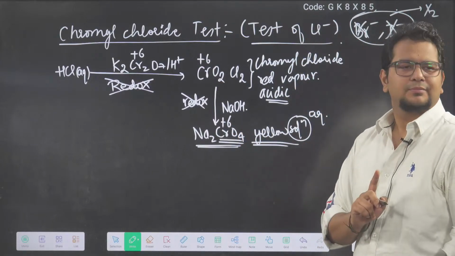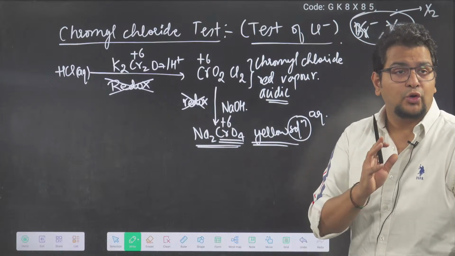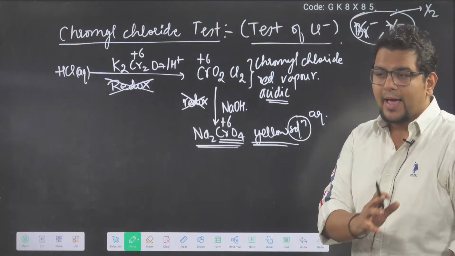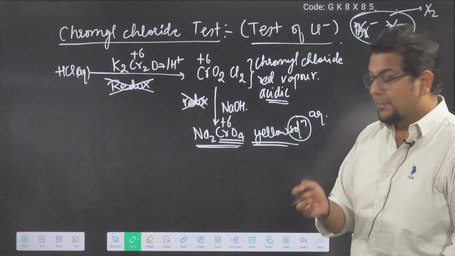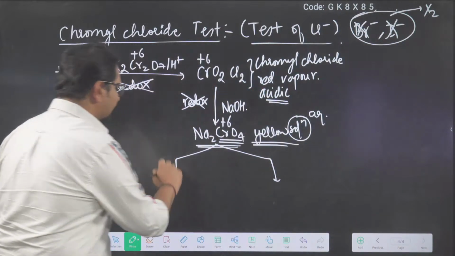This is the differentiation. Sir, can bromine react with NaOH? Yes, but that reaction would be a redox reaction, and you will not get a yellow color solution. But still, to be sure, I will divide this yellow color solution into two parts.